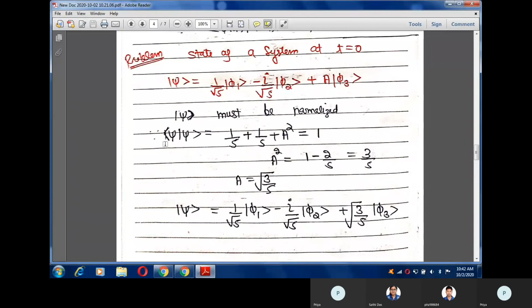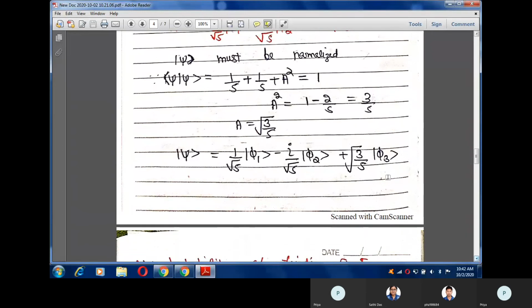In order to normalize, you have to find the bracket of psi. You will get A equals under root of 3 by 5. This was the first initial step for this problem. So you will get this state, which is now a linear combination of phi 1, phi 2 and phi 3, and now this state is normalized.